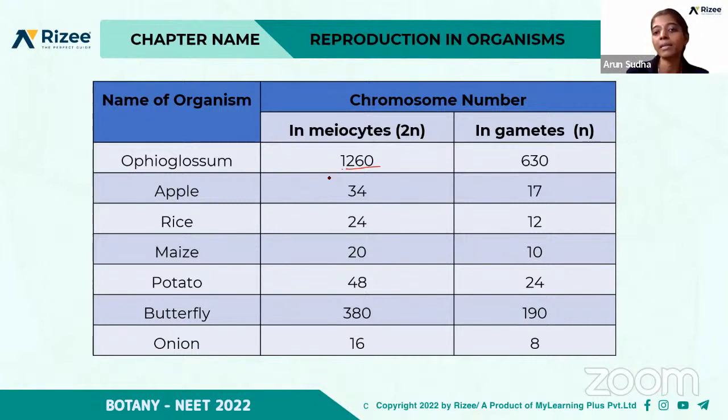So rice has 24 chromosomes in meiocyte and 12 in gametes, and maize has 20 chromosomes in meiocyte and 10 in gametes, and potato has 48 chromosomes in meiocyte and 24 in gametes, and butterfly has 380 chromosomes in meiocytes and gametes have 190, and onion has 16 chromosomes in meiocyte and gametes have 8. So be clear with this table.